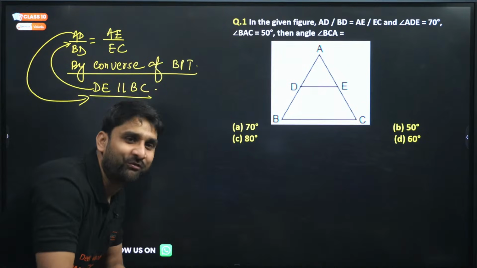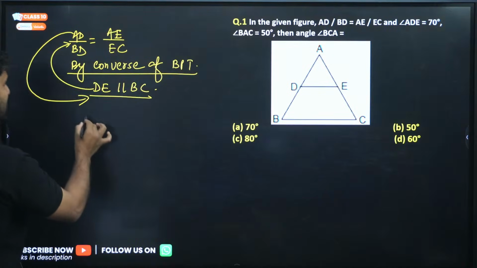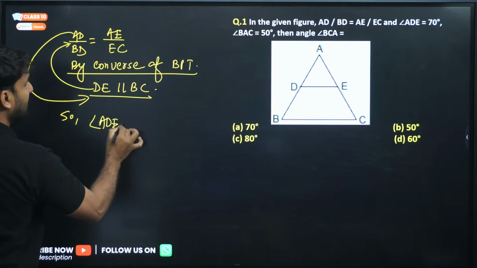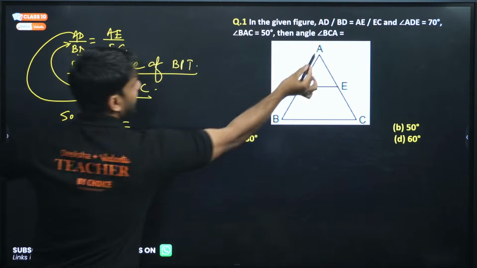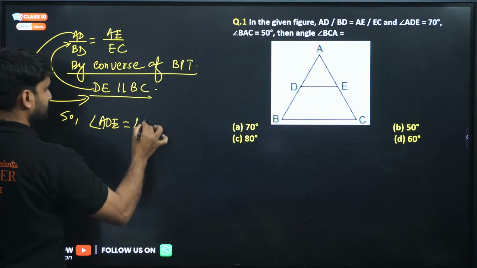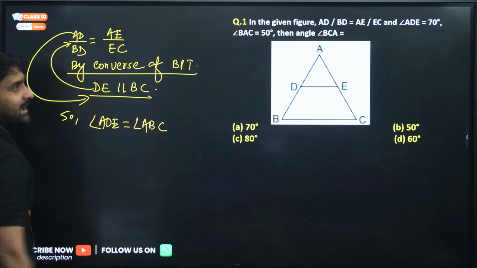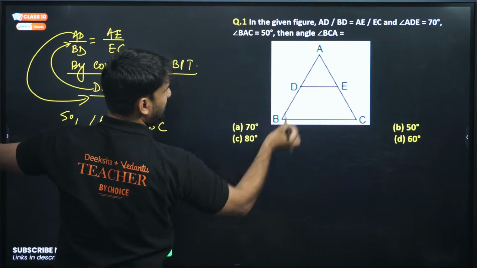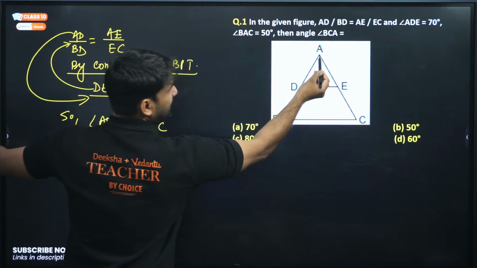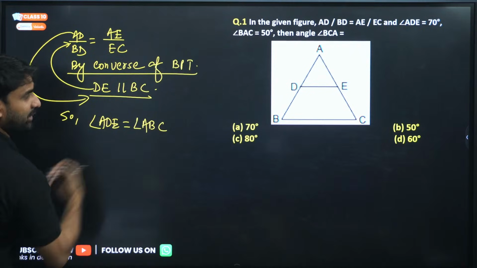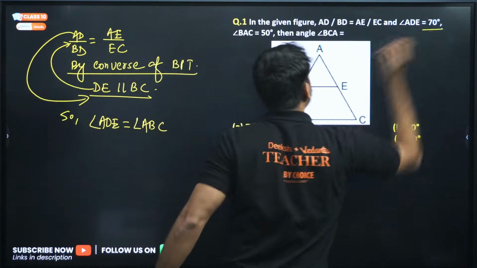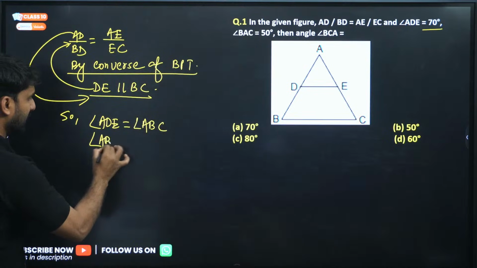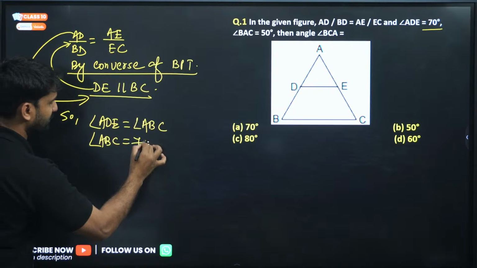And once you have proved this, it implies that angle ADE will be equal to angle ABC, right? We have proved angle ADE is equal to angle ABC, and ADE is already given to you. So we can write here, angle ABC will be equal to 70 degrees.